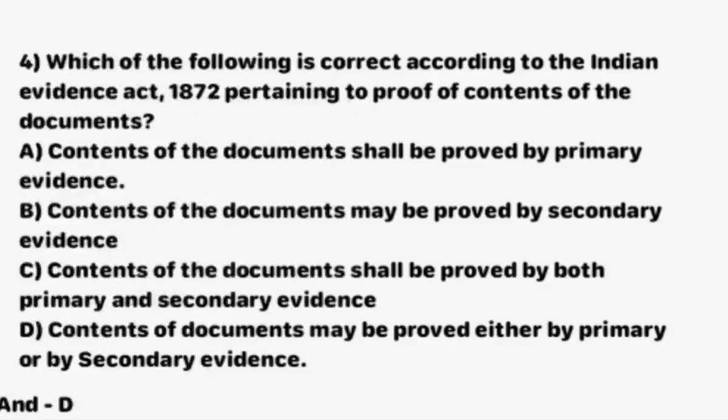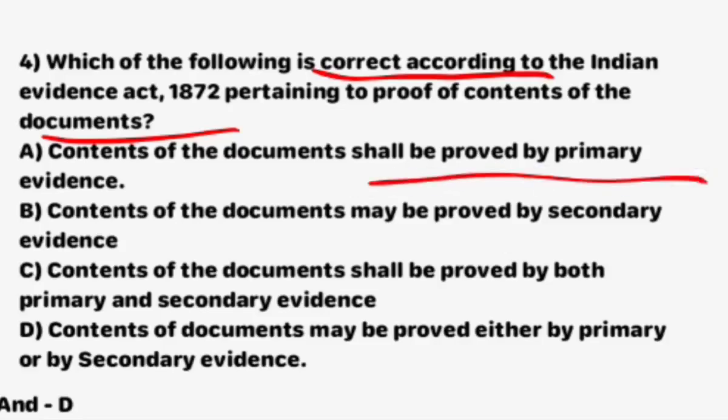Next question, which of the following is correct according to the Indian Evidence Act 1872 pertaining to proof of contents of documents? Option A, contents of documents shall be proved by primary evidence. Option B, contents of the document may be proved by secondary evidence.